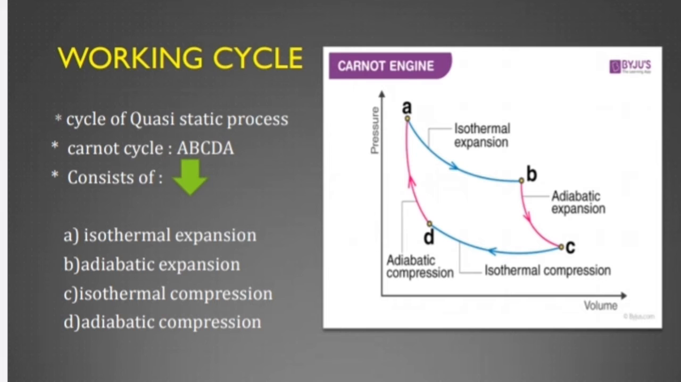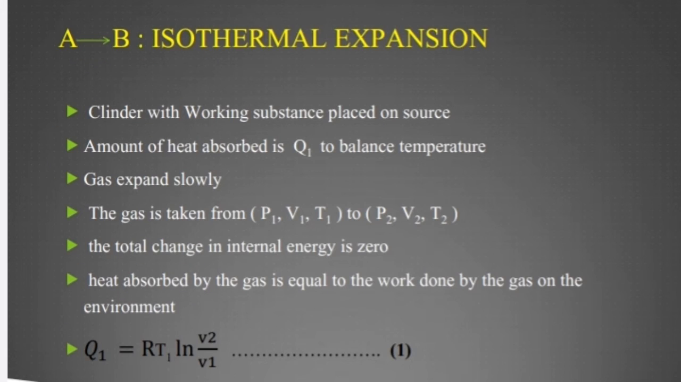Moving on to the working cycle. The working cycle consists of quasi-static process. The Carnot cycle is called A, B, C, D, A, and we have four main operations which is perfectly reversible. The first operation from A to B, isothermal expansion. The second one, B to C, adiabatic expansion. The third one, C to D, isothermal compression. The fourth one, D to A, adiabatic compression. From A to B, the heat comes in, and from C to D, the heat goes out of the engine.